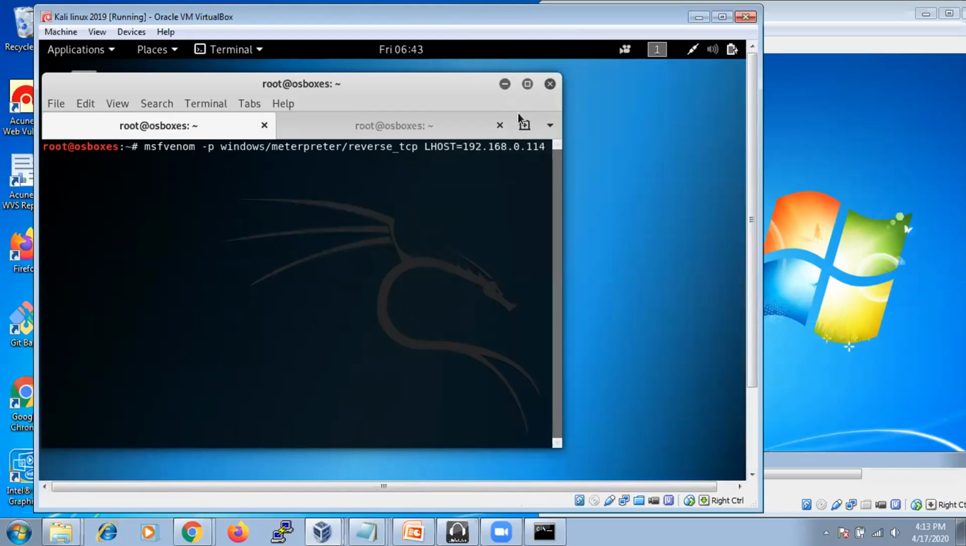Then space LPORT. We are going to use a port number, 4444. This is the default port number used by Metasploit. If you want, you can change it to any other port. That is not a big deal, but right now I'm going to use port 4444 only. If you don't give a port number, it automatically takes 4444. So all this information that we are giving is our information, meaning hacker information only.